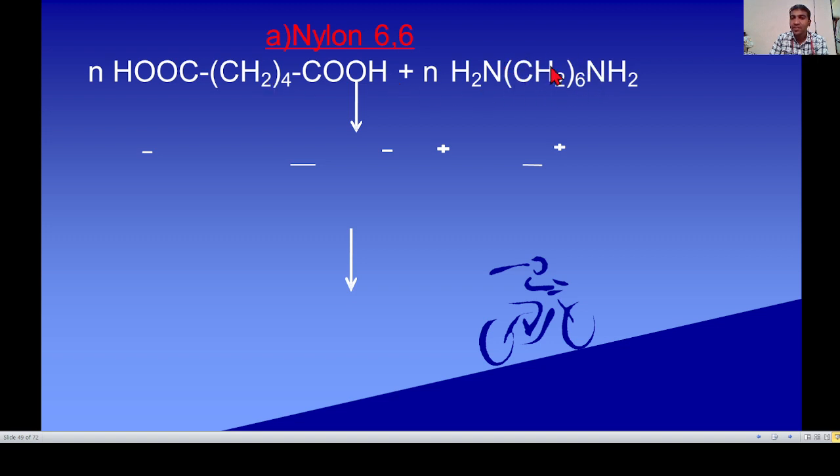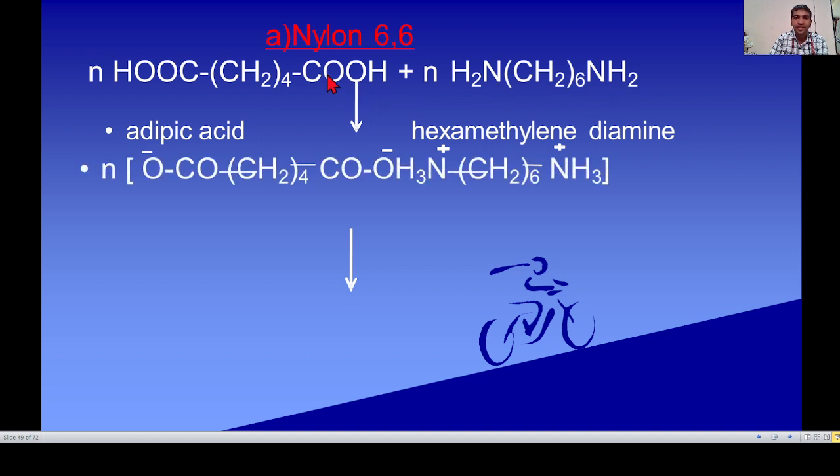The IUPAC name of hexamethylene diamine is hexane-1,6-diamine. Hexamethylene diamine is a common name. Adipic acid is a common name, but the IUPAC name is hexanedioic acid. First, this is acid, this is base.